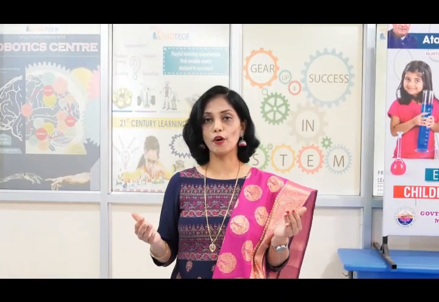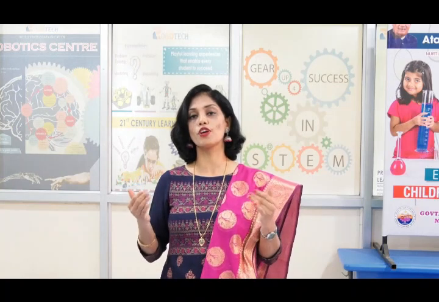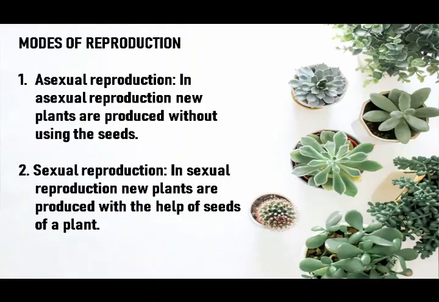So, children, today we are going to learn about what are the different modes of reproduction. Now we will learn what are the modes of reproduction in plants. Basically, reproduction in plants can be divided into two types: asexual reproduction and sexual reproduction. So what is asexual reproduction?